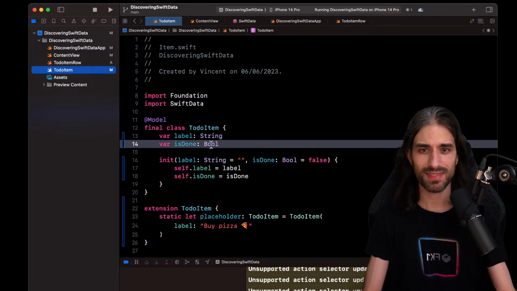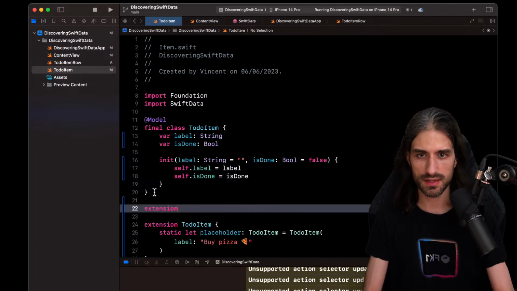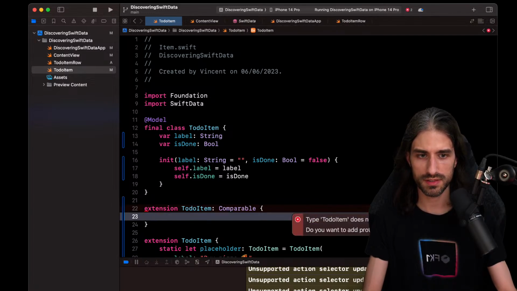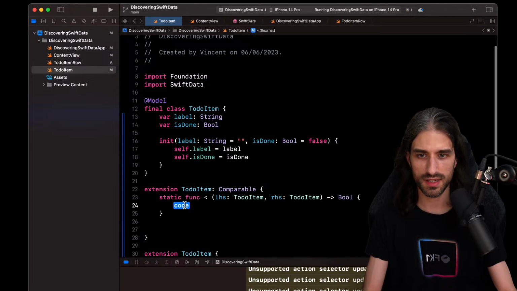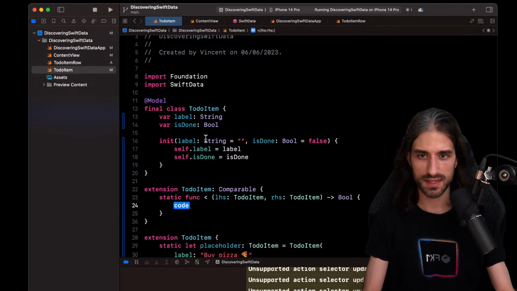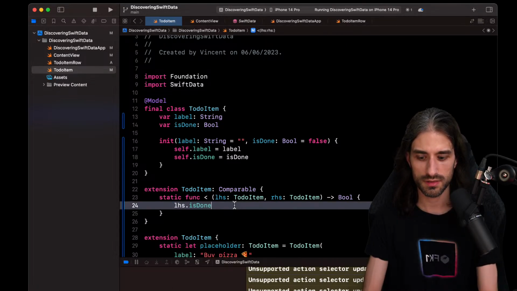So I guess making Boolean comparable is way too broad, but what we can do is we can make to-do item conform to comparable. Yes, here's what we're going to do. So we're going to make it conform to comparable, and for the implementation, we're going to say, okay, if the left-hand side is set to done.